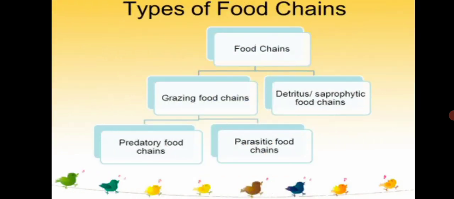Normally, food chains are classified into two types: grazing food chain and detritus food chain.